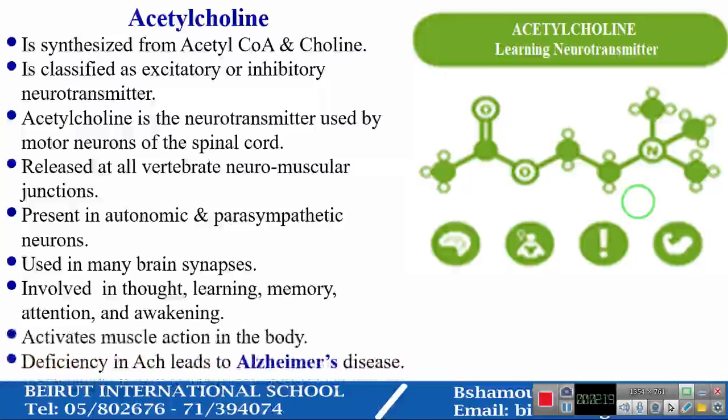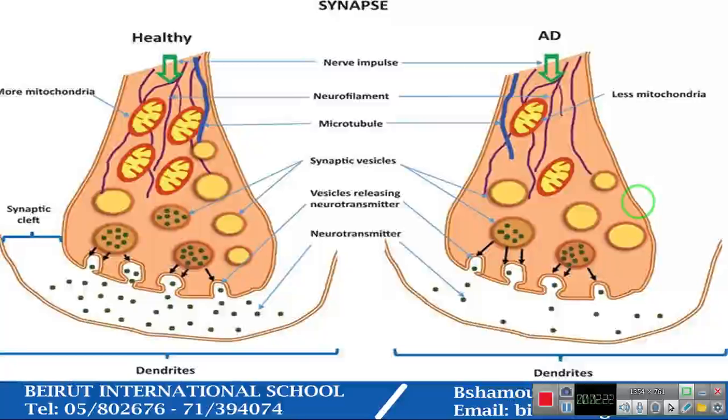Deficiency in acetylcholine leads to Alzheimer's disease. By comparing the two synapses, the healthy one and the one affected by Alzheimer's, we can notice that we have fewer mitochondria in the diseased one, which leads to a smaller amount of neurotransmitters being released into the synaptic cleft.